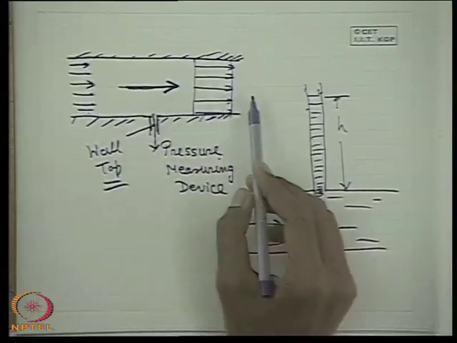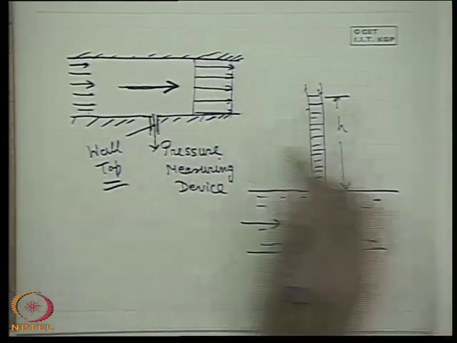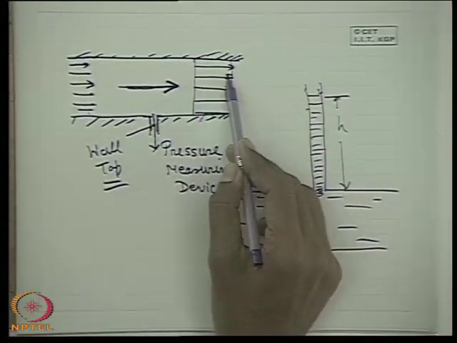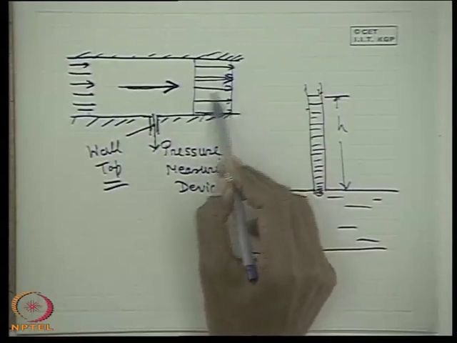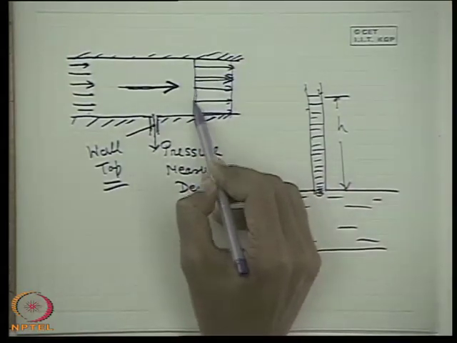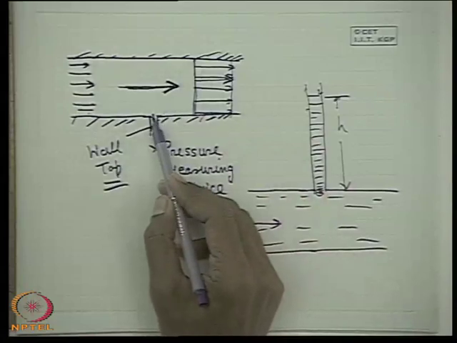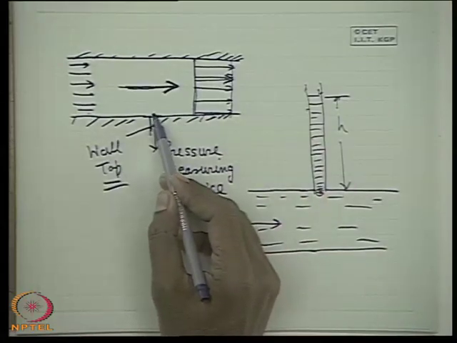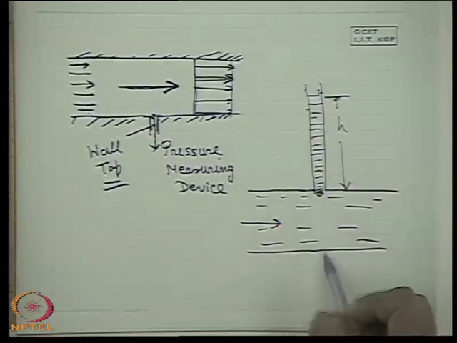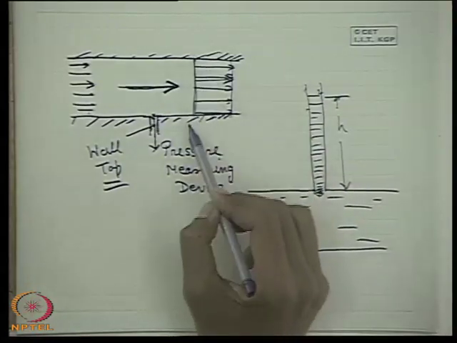But in those cases, whether it is a real fluid or an ideal fluid, it is a parallel flow, that is, the flow velocity exists only in one direction, in this direction here. The static pressure remains uniform throughout the cross section. Therefore a wall tap, which measures the static pressure at the wall, theoretically measures the static pressure at the cross section itself, since it is uniform over the cross section.